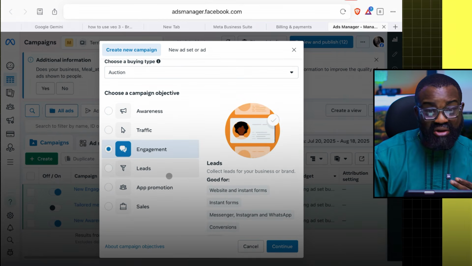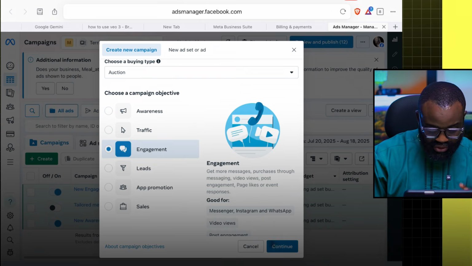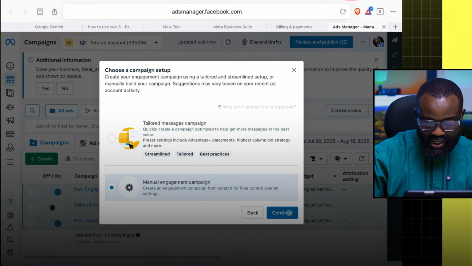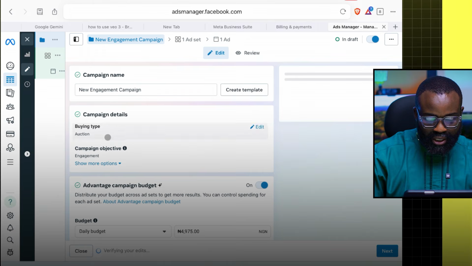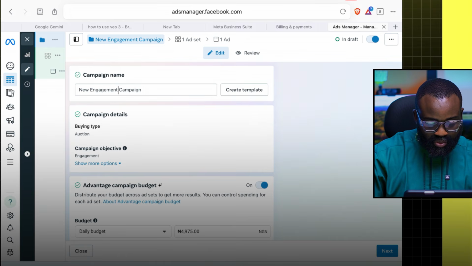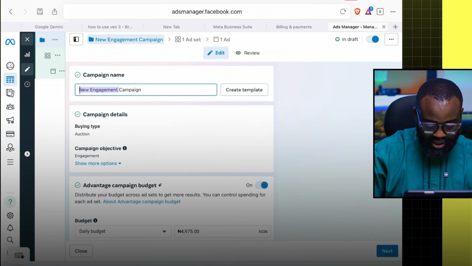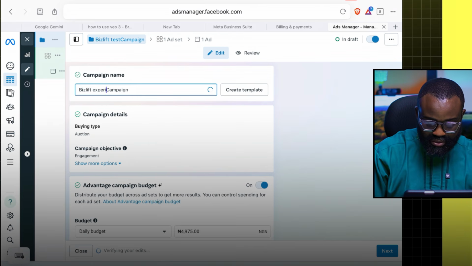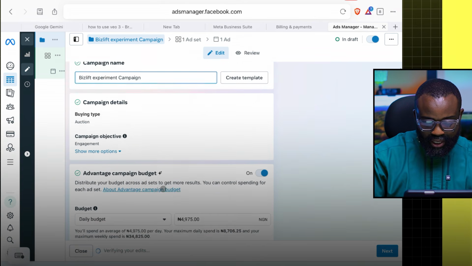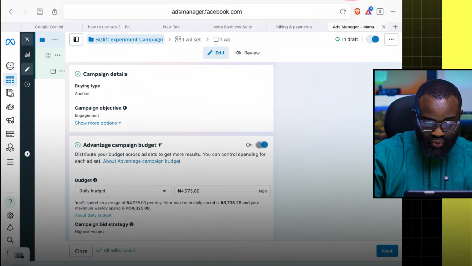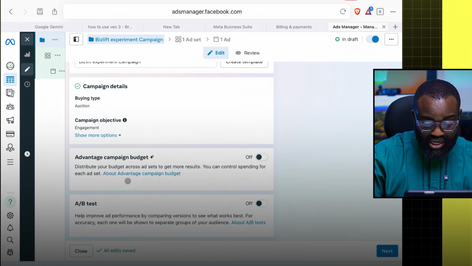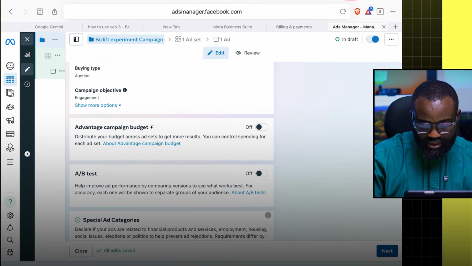Of course, this is going to be a direct sales ad, so I'm going to be using engagement for both. The same campaign, nothing different. So engagement, I'm going to click continue. Then I'll use a manual engagement campaign and hit continue right here. I'm going to be very fast with this, so let me just name it Bizlet Experiment, right? I'm not using the Advantage campaign budget here, so I'm going to just go next.